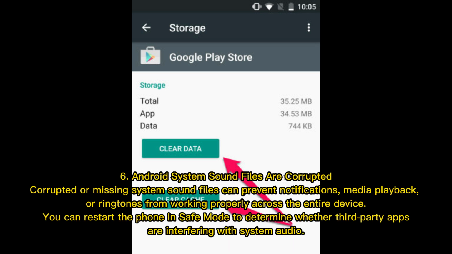6. Android system sound files are corrupted. Corrupted or missing system sound files can prevent notifications, media playback, or ringtones from working properly across the entire device. You can restart the phone in safe mode to determine whether third-party apps are interfering with system audio.